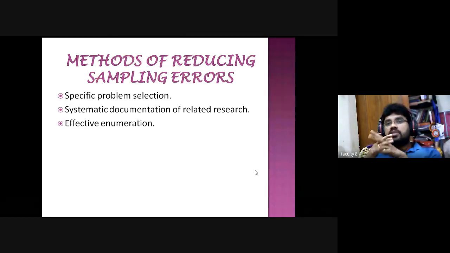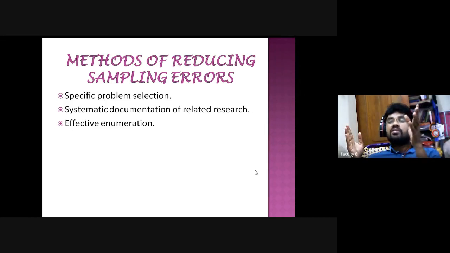And effective enumeration, nothing but we need to do the research effectively. We need to be careful when we are collecting information. For example, if you want to visit a particular village and you sit in the corner of the village, you cannot take the data. Those who are going outside to their farming may not have sufficient time and may not give proper answers sometimes, right?